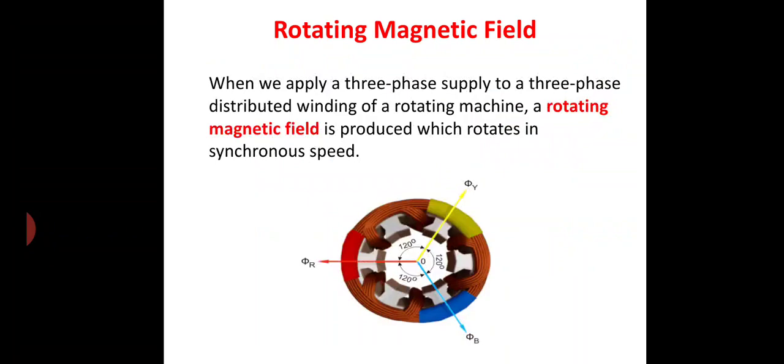When you give the supply to the coil, according to magnetic property, magnetic flux will be created, represented as phi R, phi Y and phi B. Each winding carries a current, which creates its individual magnetic flux. Here we are giving a three-phase balanced supply to the armature coil, so all three fluxes produced by the windings are also displaced by 120 degrees electrically.